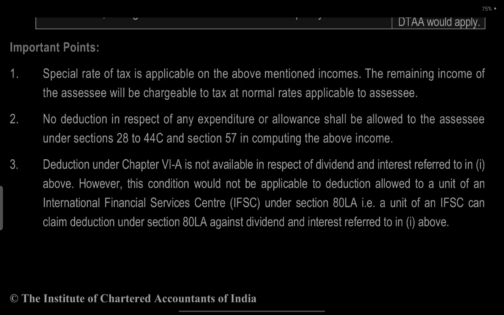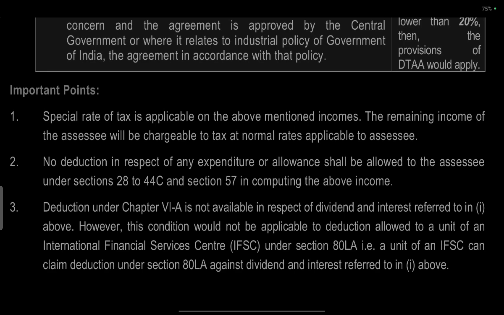Deduction under Chapter 6A is not available in respect of the dividend or interest referred to in point one above, and the special rate of tax is applicable to the above-mentioned income. The remaining income of the assessee will be chargeable at normal rates. No reduction in respect of any expenditure or allowance shall be allowed to the assessee under sections 28 to 44C and 57 in computation of the above income.